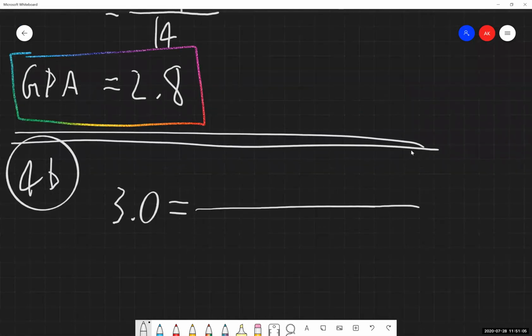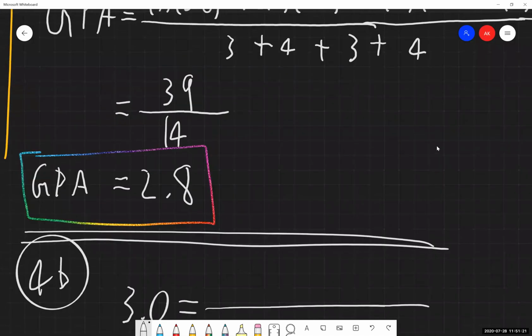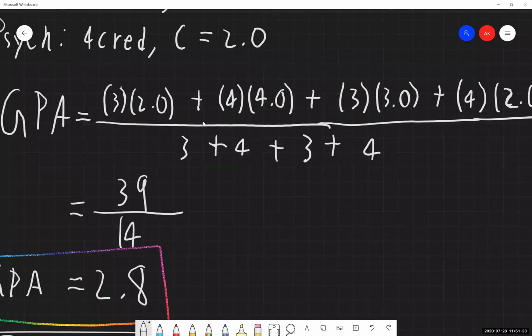So just like we did previously, we're going to be determining, okay, well, how many classes is he going to take, and what GPA is he earning in each of those classes? Now we have a couple options here. You could go through and list each of the classes that he took previously, just like we did up here. The 3 credits out of 2, 4 credits out of 4, 3 credits out of 3, and so on. You could list all of those.